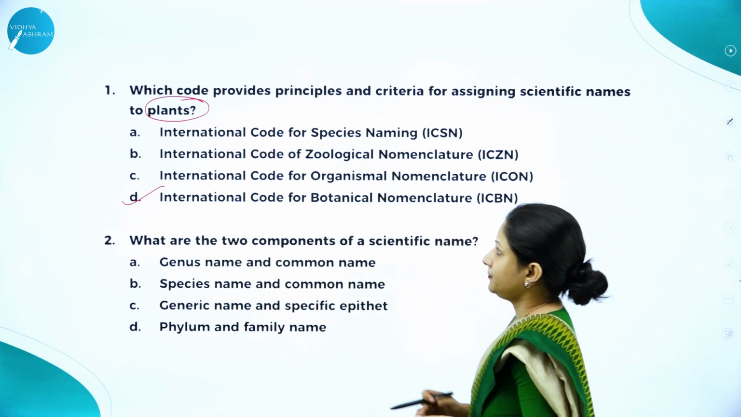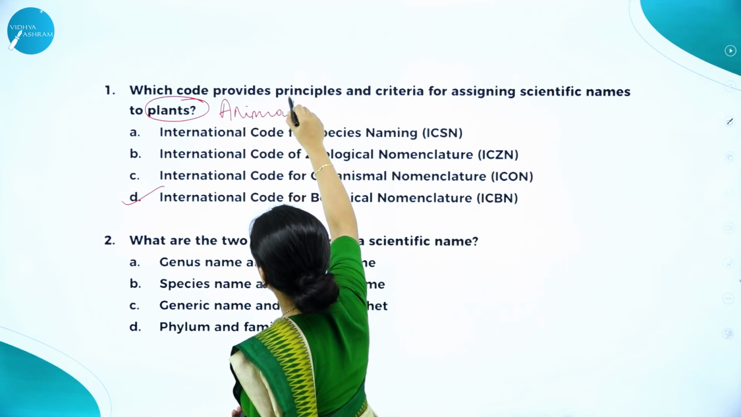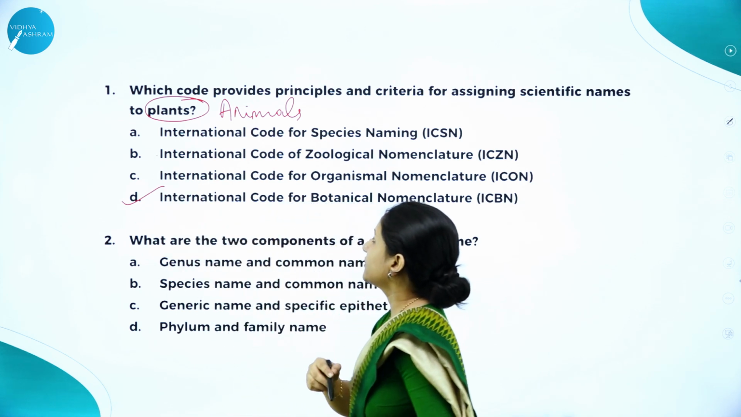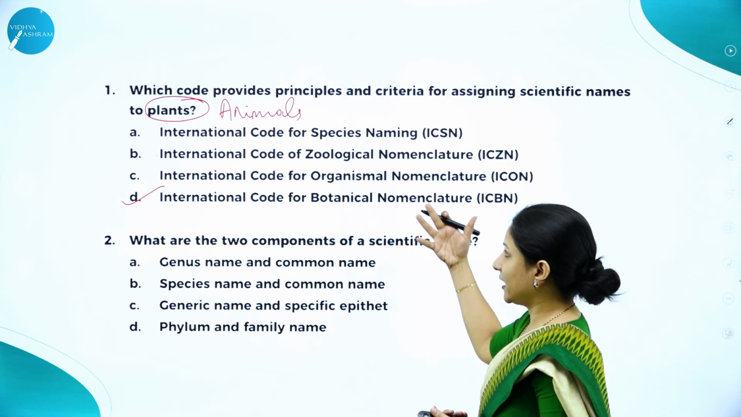One more. If it was animals, what are we supposed to choose? We are supposed to choose option B, that is the International Code of Zoological Nomenclature. So, that is how the questions can be framed.